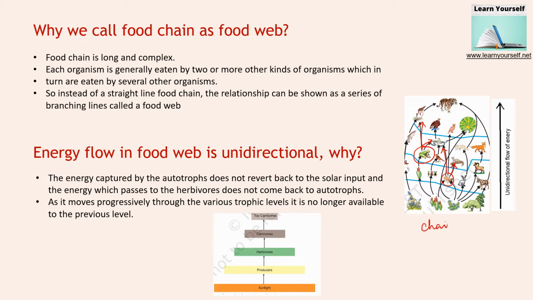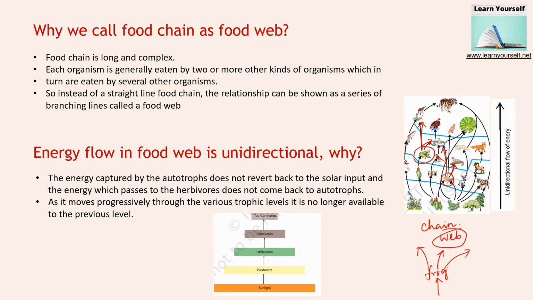So that's why it is not one chain. It is a web, because this animal is being eaten by 2 or more animals, and if we represent all the sequences, it becomes a web. So instead of a straight line food chain, the relationship can be shown as a series of branching lines. Branching lines mean the frog is being eaten by 2 or more other animals, so we show it like this. These are the branches of one chain, and that's why these branches make a food web and not a chain.